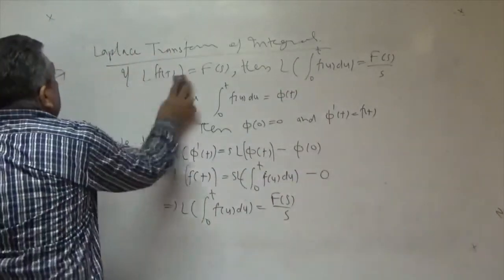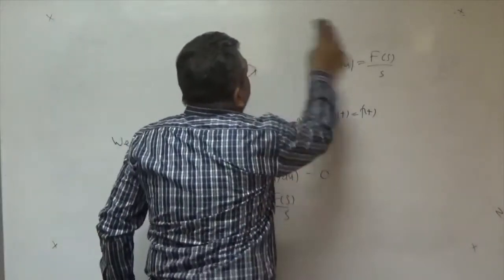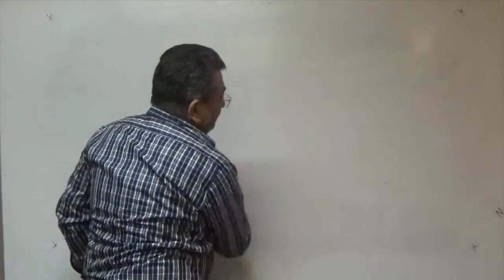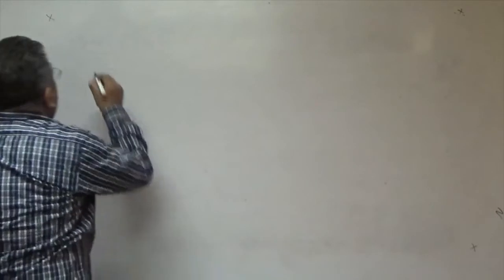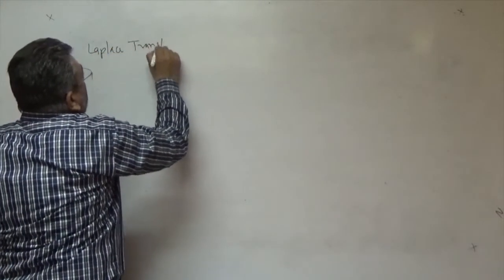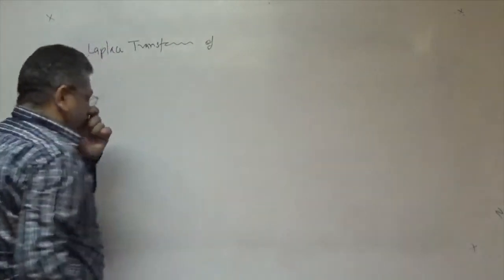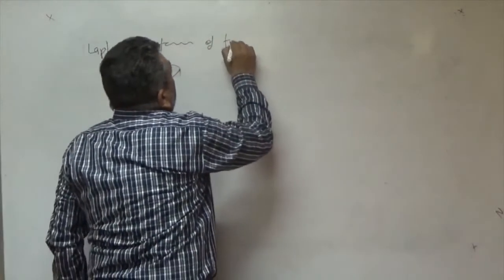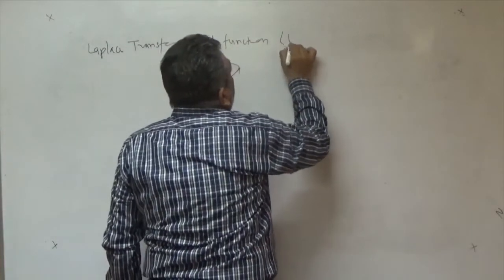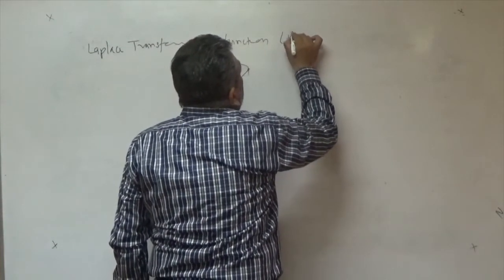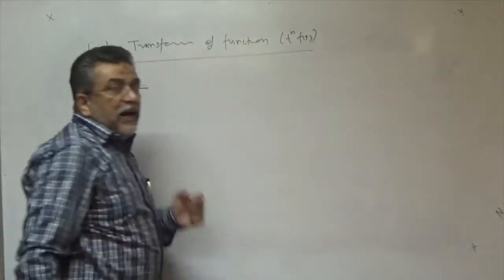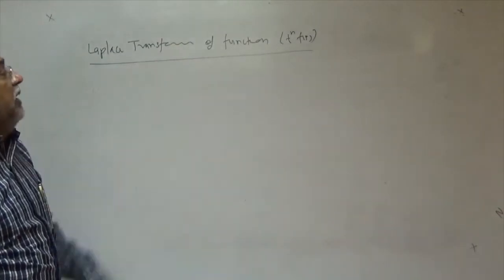Okay, now next formula. Laplace transform of function of type t and f(t). If some power of t is multiplied into the original function, then what is the Laplace transform?